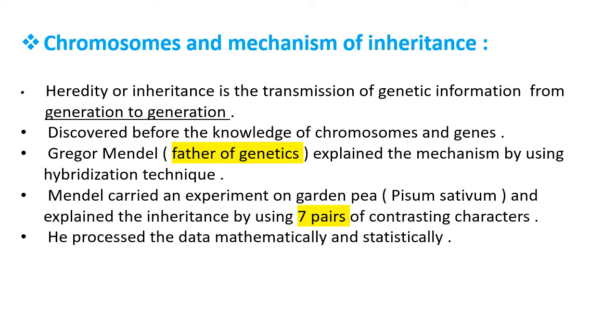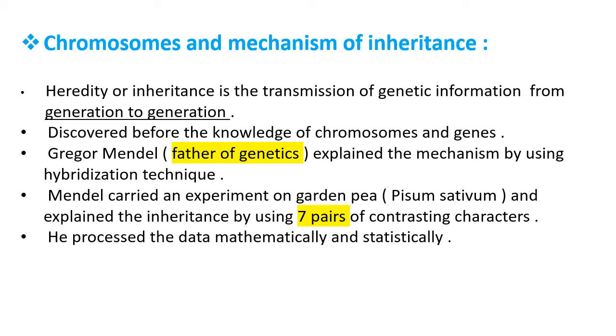Gregor Mendel explained the mechanism of inheritance by using the hybridization technique. We have already studied the technique of hybridization in our previous chapter. Hybridization is artificial cross-pollination of two genetically dissimilar plants. Mendel studied individually one character at a time out of 7 pairs of contrasting characters found in pea plant.